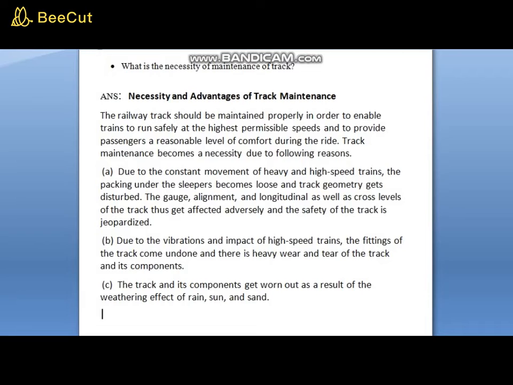The railway track should be maintained properly in order to enable trains to run safely at a higher permissible speed and to provide passengers a reasonable level of comfort during the ride. Track maintenance becomes a necessity due to the following reasons. First, due to the constant movement of heavy and high speed trains, the packing under the sleeper becomes loose and the track geometry gets disturbed. The gauge, alignment and longitudinal as well as cross levels of the track thus get affected adversely, and the safety of the track is jeopardized.